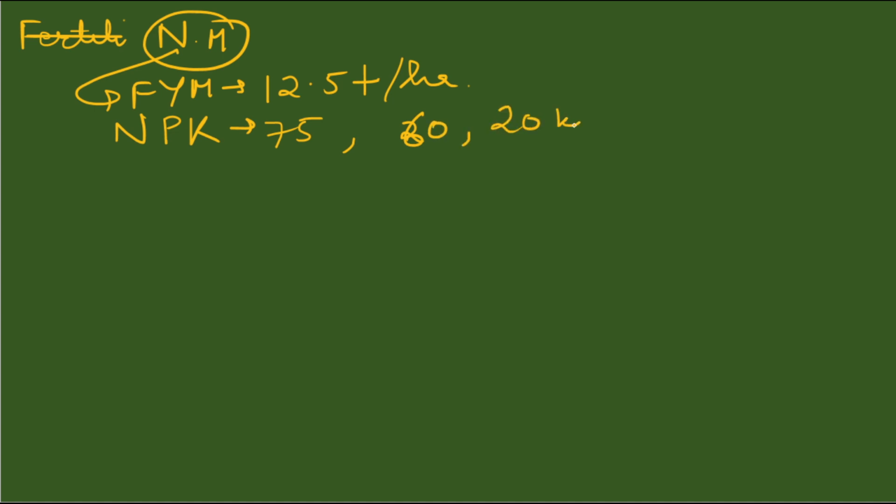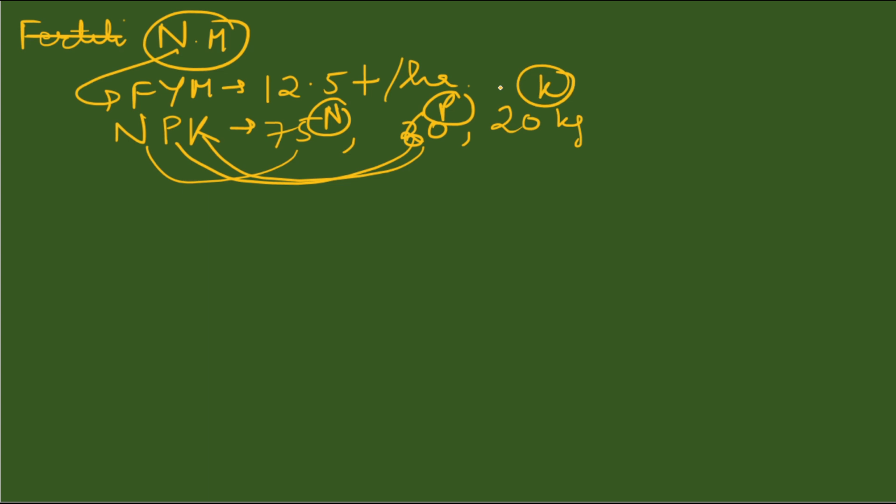This is for N, this is for P, and this is for K. So nitrogen, phosphorus, and potassium should be used in this ratio, that is 75, 60, and 20 kg. ठीक है. And we will also keep in mind कि एक ही बार हम लोग इस सारे को नहीं डालेंगे. We will split our fertilizer. We will apply in split doses.